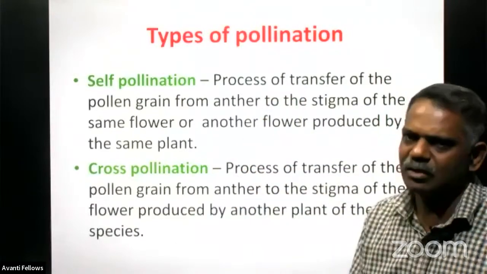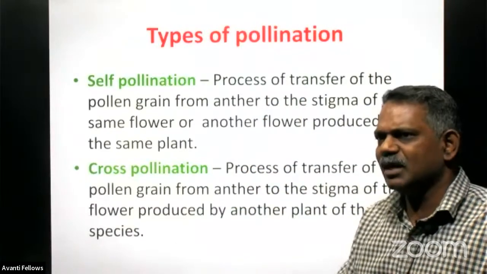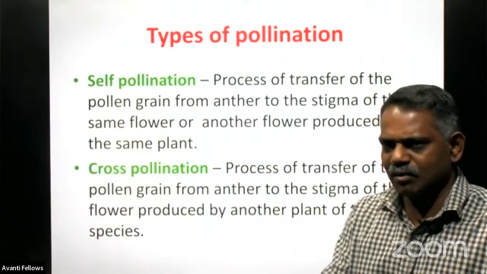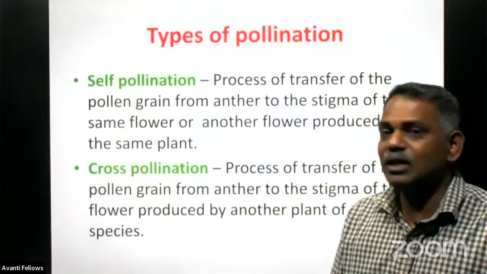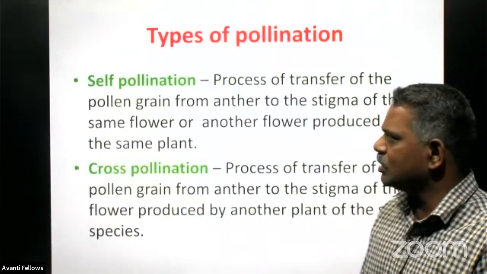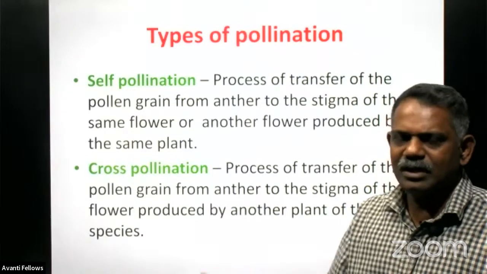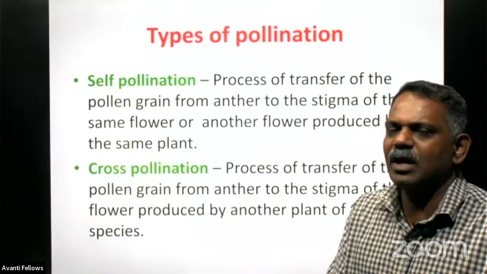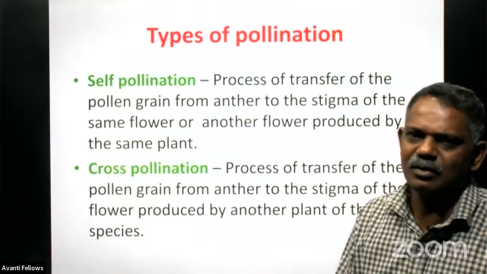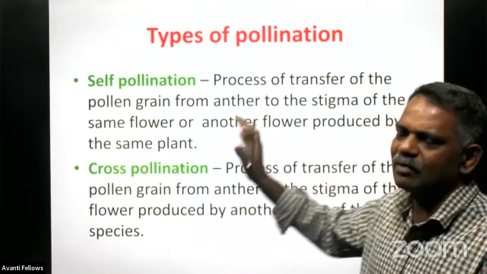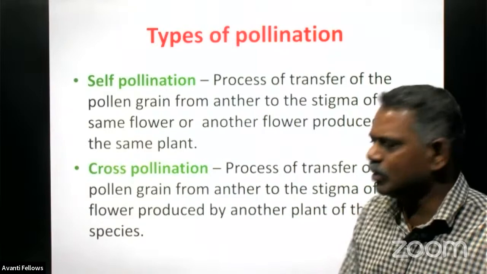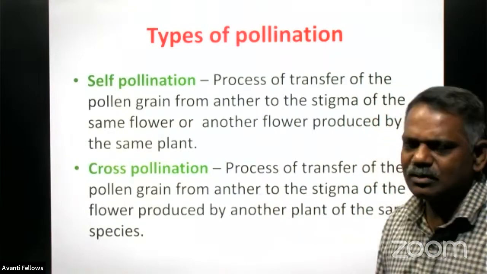self-pollination only. So self-pollination, just like the asexual mode of reproduction, never produces any variation in the coming generation, because both the male and female reproductive gametes are produced by the same parent only. That is why it is exactly like the asexual mode of reproduction. Then cross pollination is not like that.